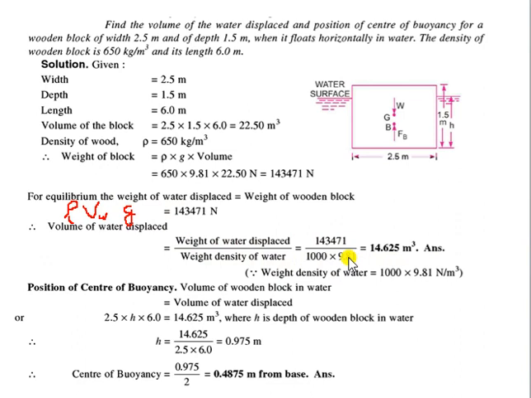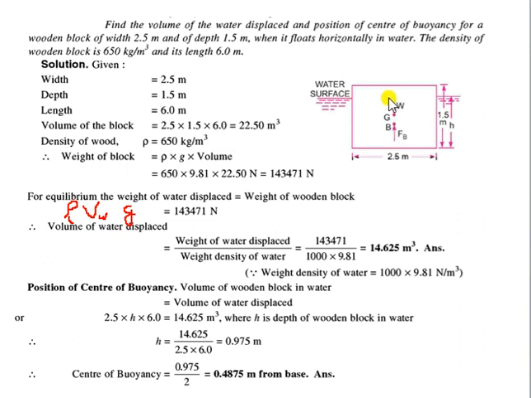Next, it is asking what will be the position of the center of buoyancy. Let's say it is asking what will be the value of this B, maybe from the bottom edge or from the upper edge. You can calculate with reference to any point. So it is asking what could be the position of the center of buoyancy.